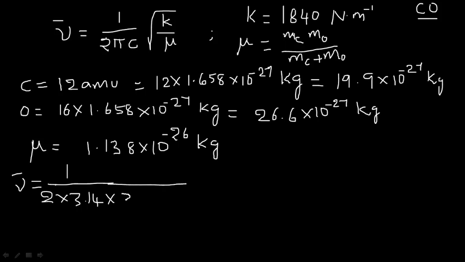It will come out to be 3 into 10 power 8, because you are having the units in terms of kilograms, so meter second inverse, into root of K. The K value comes out to be 1840 Newton meter inverse. Okay, divided by reduced mass, which comes out in the unit kg.